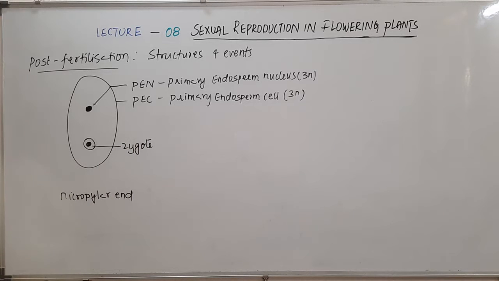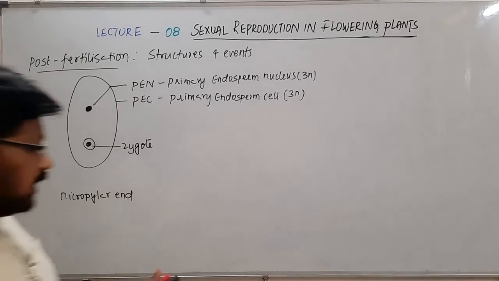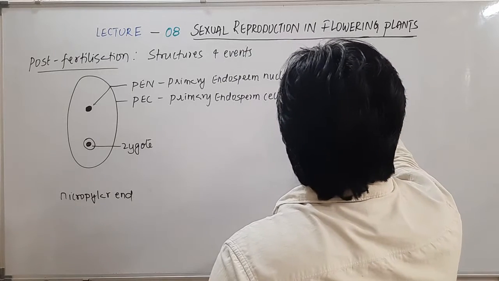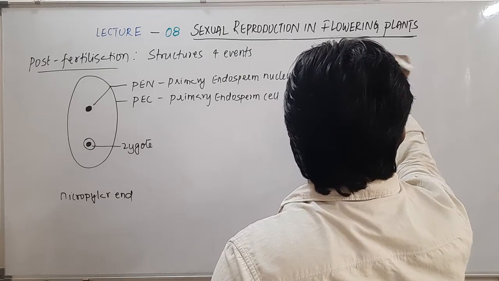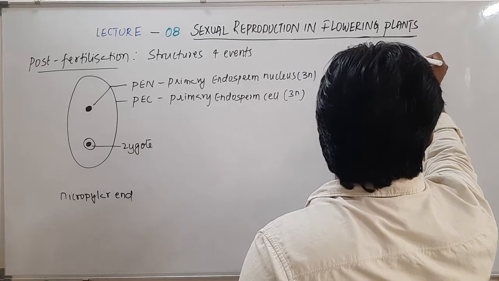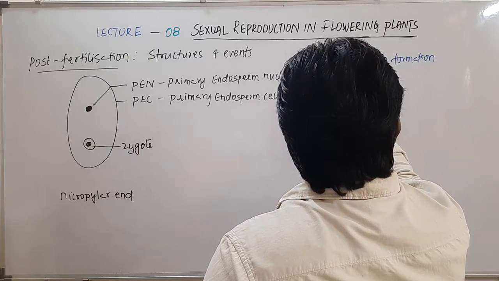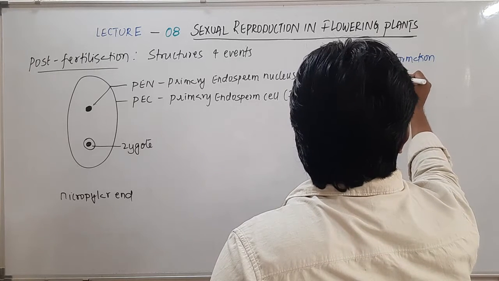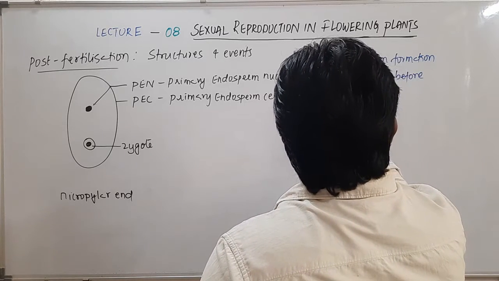Now in majority of angiosperms, what happens is the endosperm will form first, and then later the zygote starts dividing to form the embryo. So some amount of endosperm is formed first, and the zygote is not going to divide. In other words, endosperm formation takes place before embryo development.